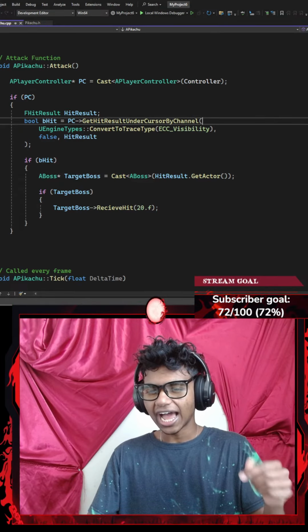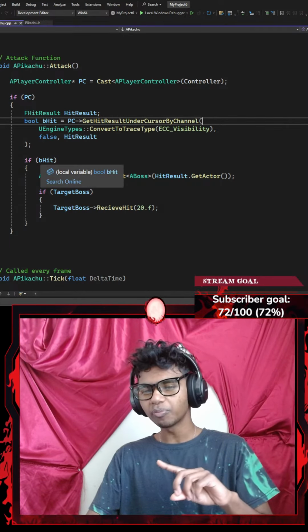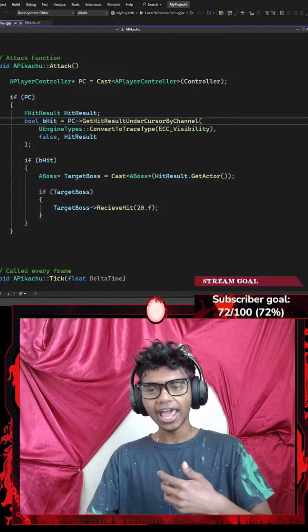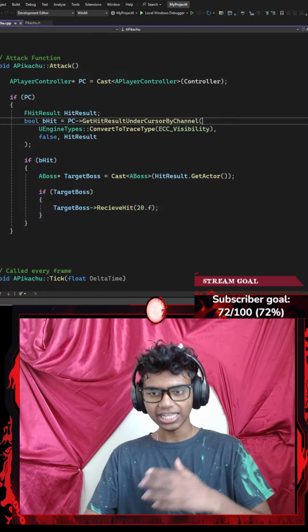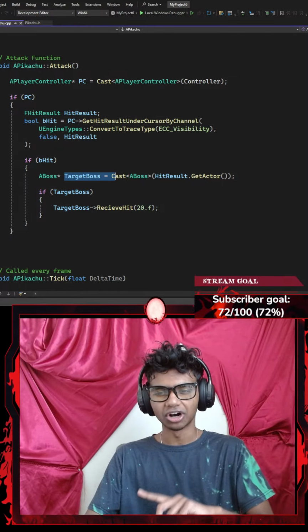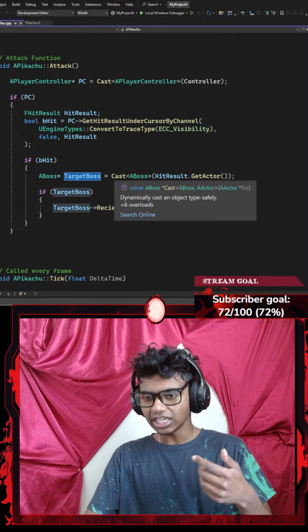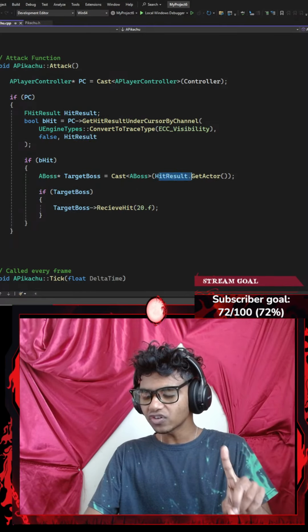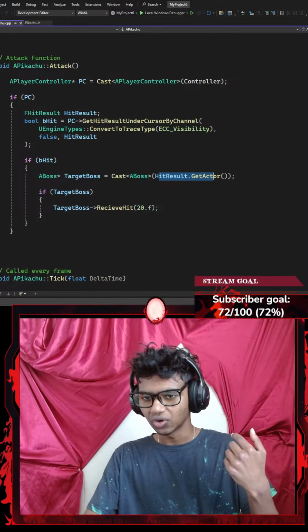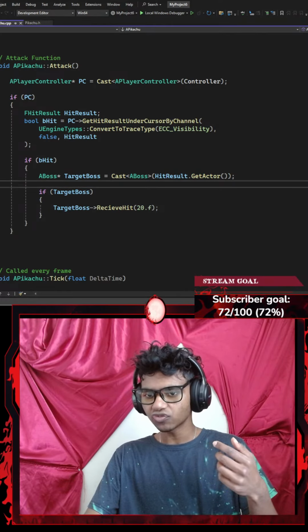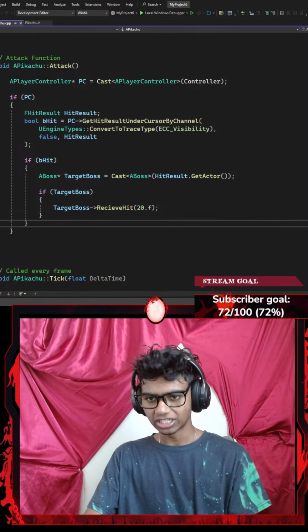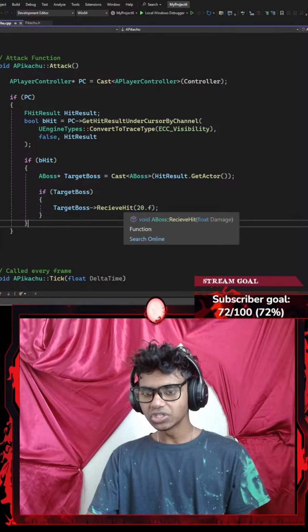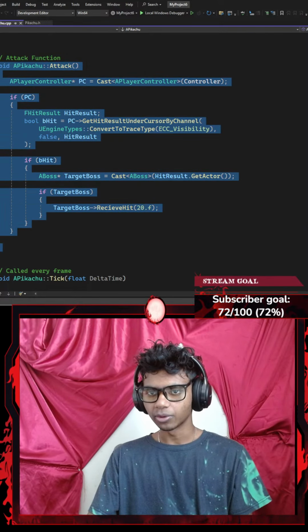And then once I'm done with that, I add a nested if statement which checks if my boolean hit variable is true. If it is true, I go ahead and represent my ABoss class, my actor's class, with a pointer called target boss. Okay, then I set that equal to cast. I cast my ABoss, add the pair of parentheses. I have a hit result dot get actor function. And then if target boss, this is just a check to be safe. If my target was my target boss, then I use the receive hit. Okay, I think I can go ahead and remove this now.